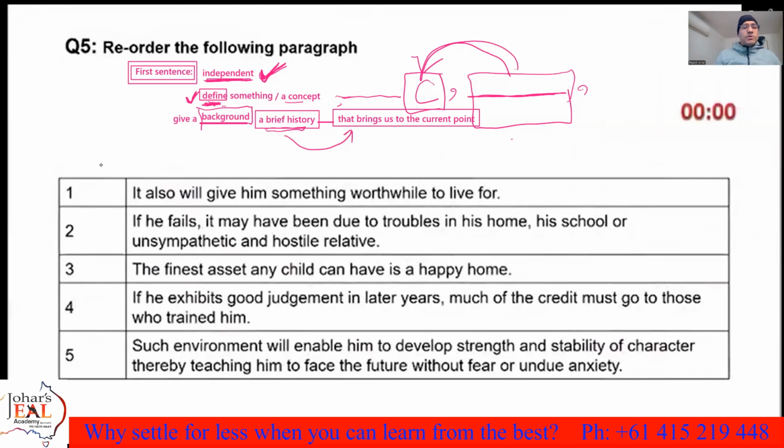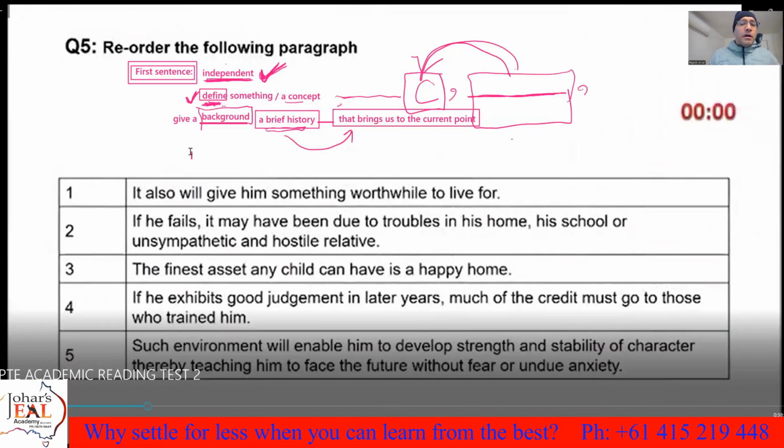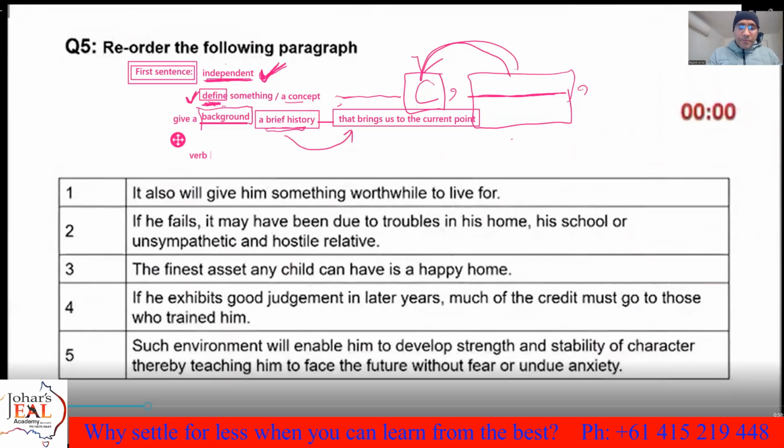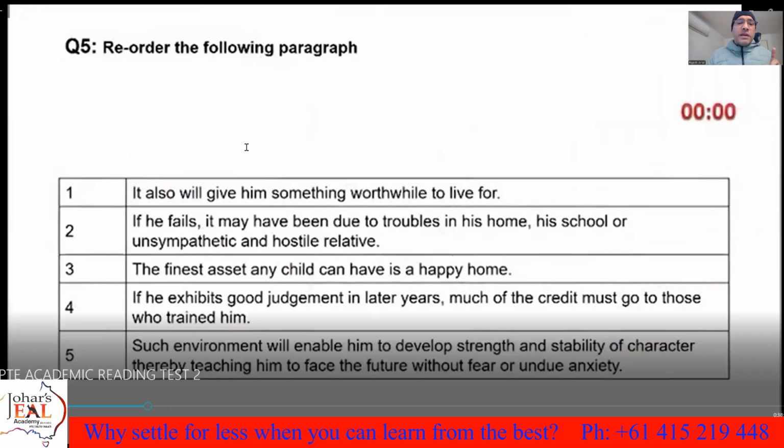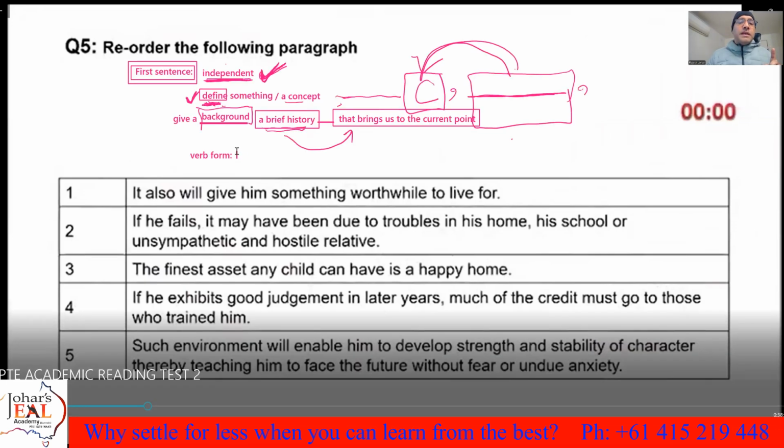Another thing: suppose you see two or three sentences that look independent. Then there is a very important verb form that's used a lot in the first sentence. What verb form is that? It's usually the perfect tense.